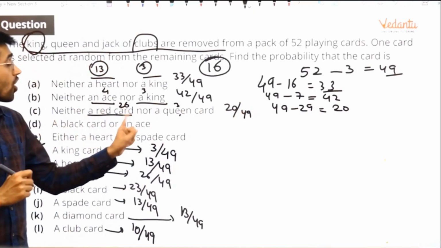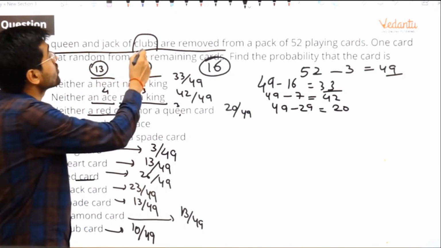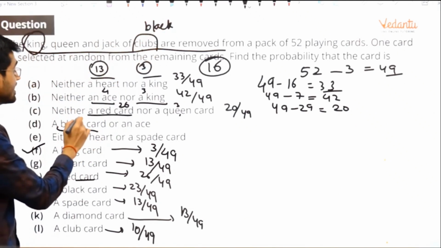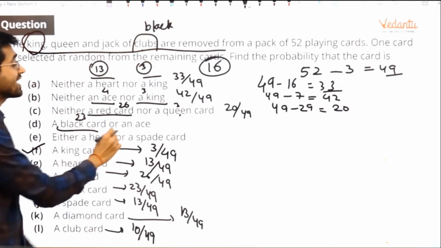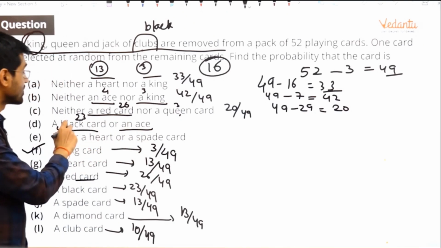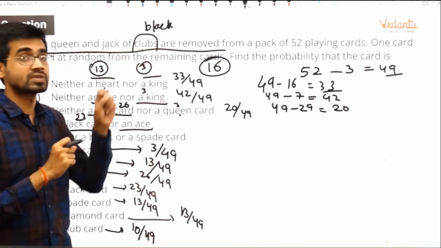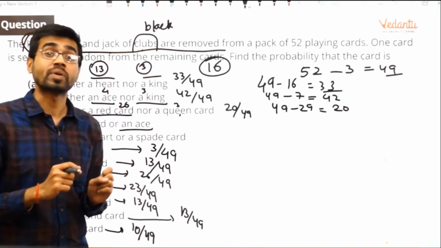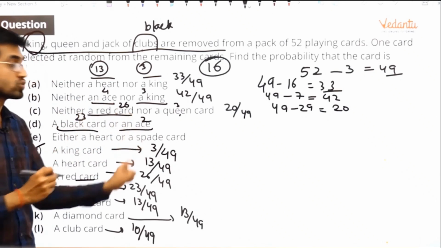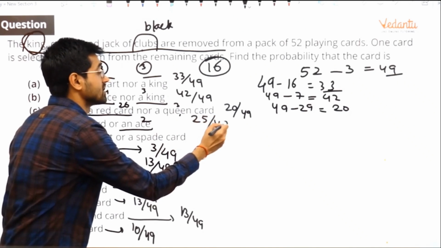A black card or an ace. So how many black cards are there? 26, but you have removed the club, which was also black. So 3 gone. How many left? 23. How many aces are there? 4. But the problem is, in black you have already counted 2 aces, the ace of clubs and the ace of spades. So there are only 2 red aces left. So 23 plus 2. This is a very good question. Okay, remember this. So 25 by 49.